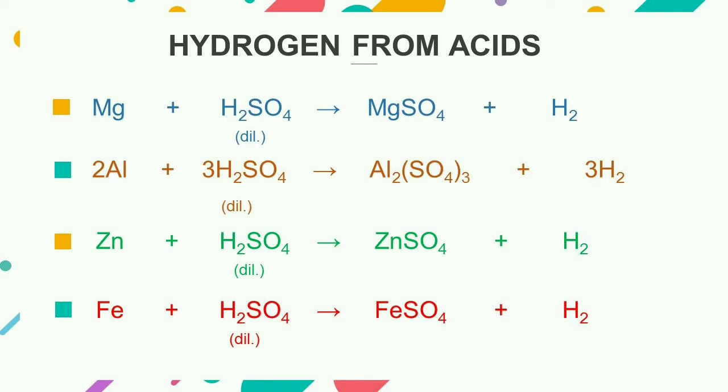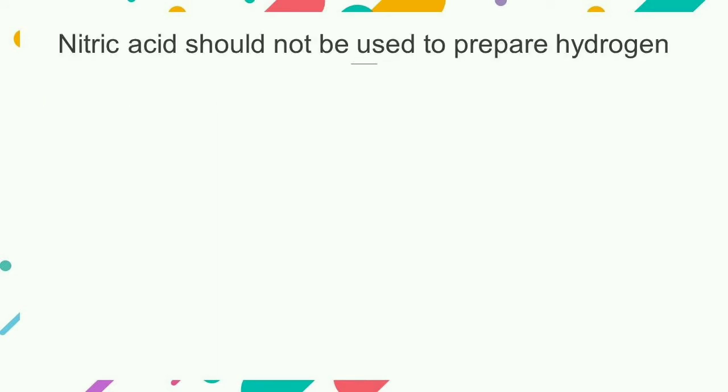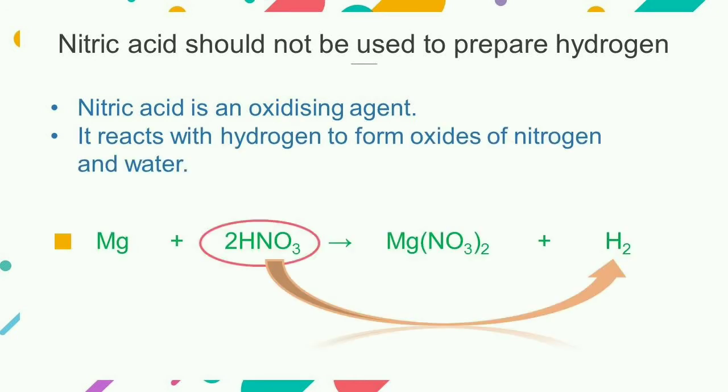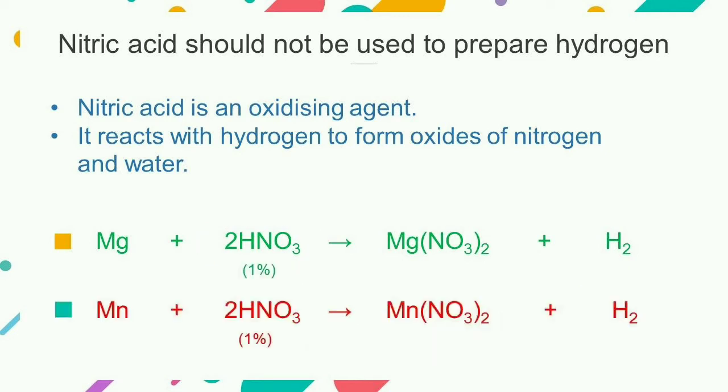We can prepare hydrogen by the reaction of metals with hydrochloric acid or sulfuric acid. But we should not prepare hydrogen by the reaction of metals with nitric acid because nitric acid is an oxidizing agent. Being an oxidizing agent, it reacts with the hydrogen gas produced in the initial stages and forms oxides of nitrogen and water. A very dilute solution of nitric acid can react with magnesium and manganese to form hydrogen gas.